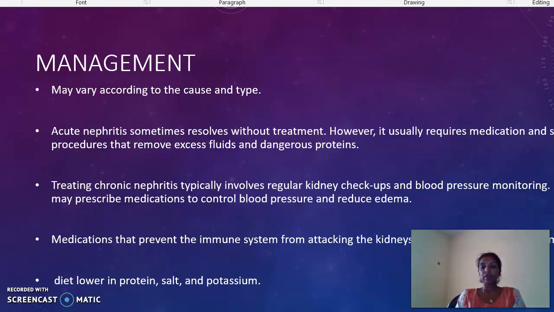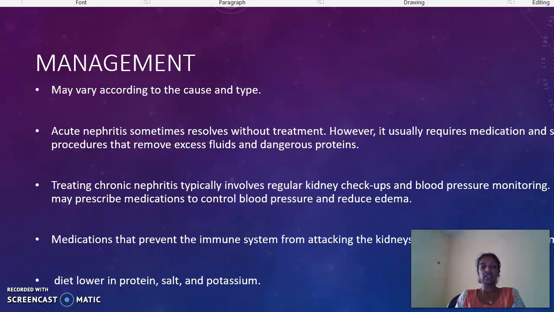Then chronic patients may have to undergo regular checkups, and BP should be regularly monitored. If the patient is having hypertension, BP medications to be given. Then if the patient is having autoimmune disorders, medications to prevent the immune system from attacking our own body are to be given. Then diet, which is low in protein, salt, and potassium.